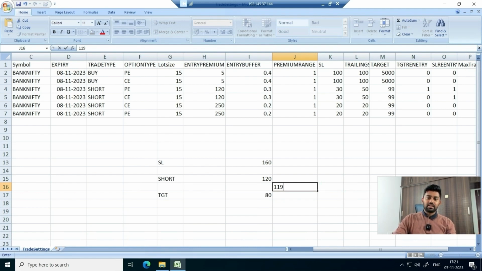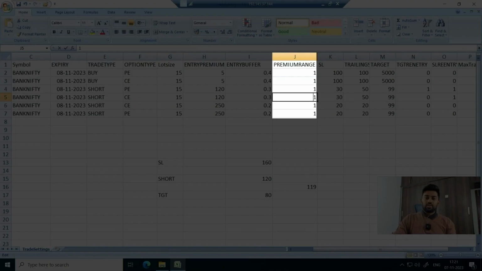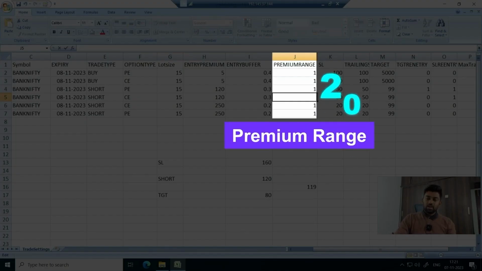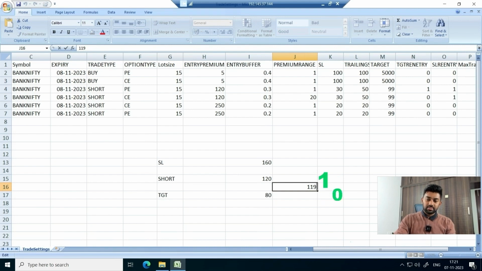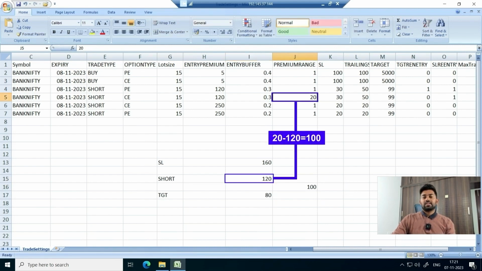But if I make the premium range 20 points, that means if the target is achieved and the market retraces back and goes to, let us say, 100, that is 120 minus this premium range of 20, then at 100 we will again enter one more leg with new targets and new stop losses.